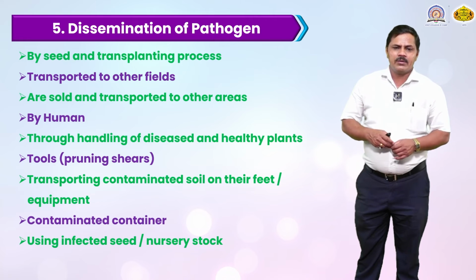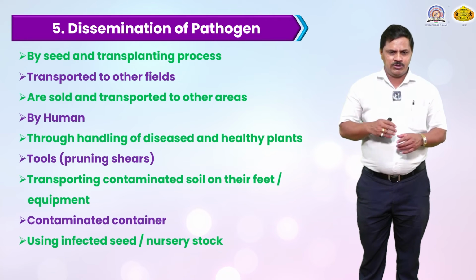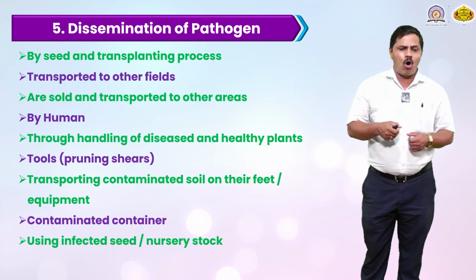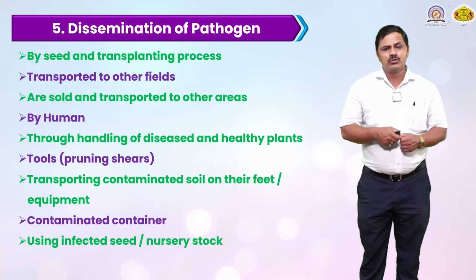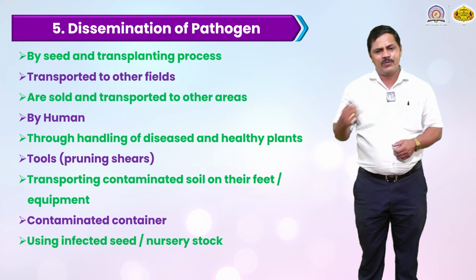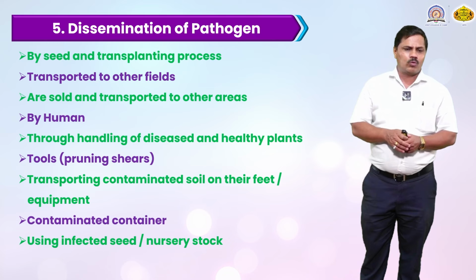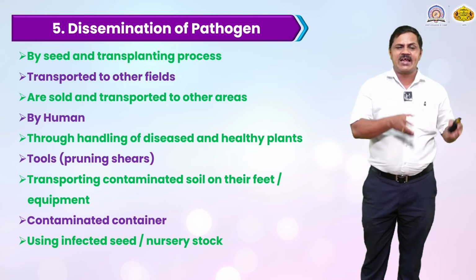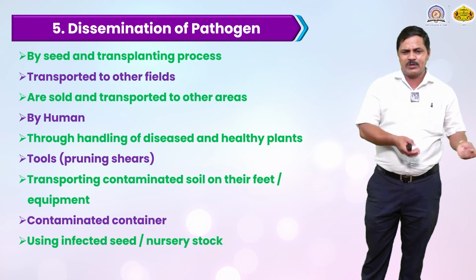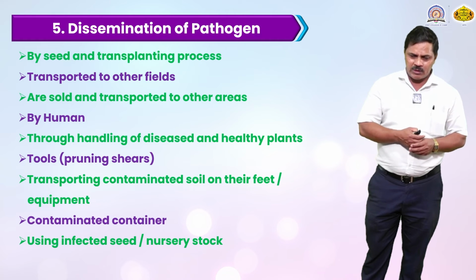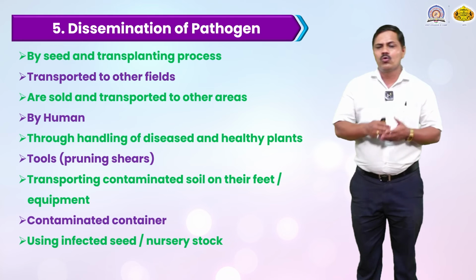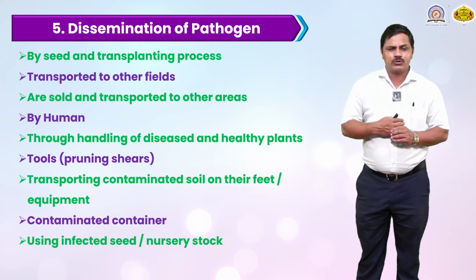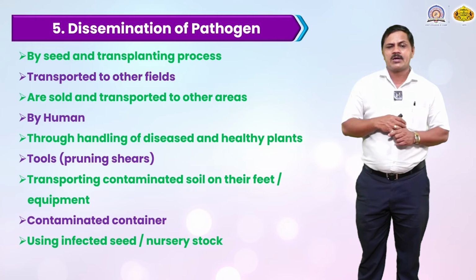Tools, such as a pruning shear or a harrow, may be used inside the field. Suppose people do not wash or clean the tools and use them in one field that has diseased plants. Many spores are present in the soil and on the surface of the plants, and if the same tools are then used in another field, these spores can also be transmitted by the tools.